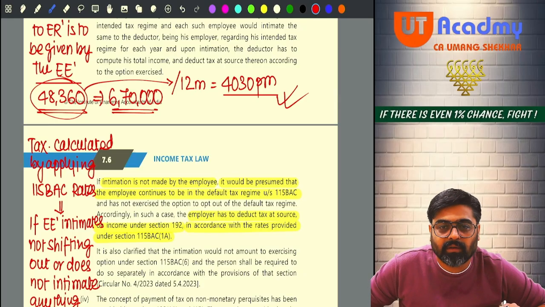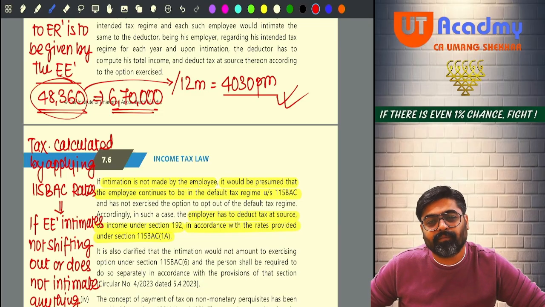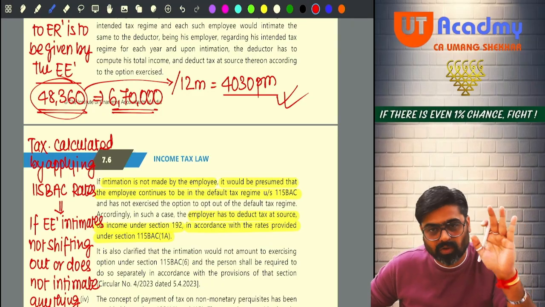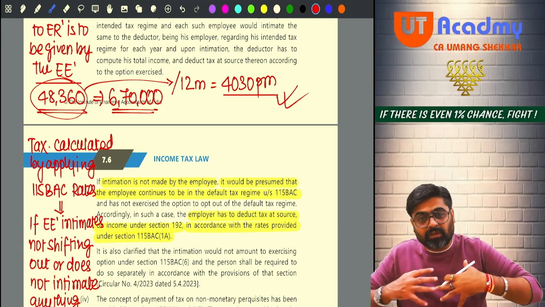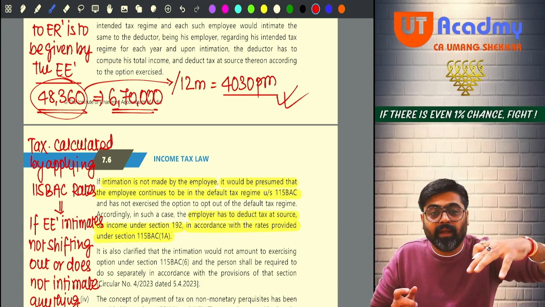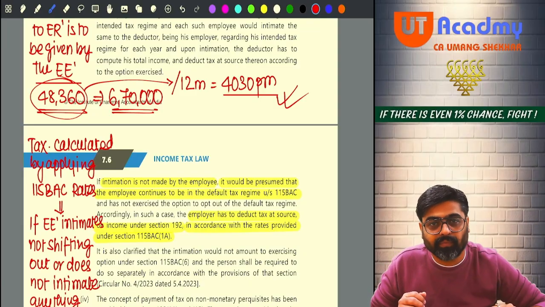Now pay attention. One very easy thing which I am asking you. How much was the monthly salary? 60,000. For how many months? 12 months. So the salary payment will happen 12 months. So total tax will be deducted from 12 months salary, hence divide by 12.